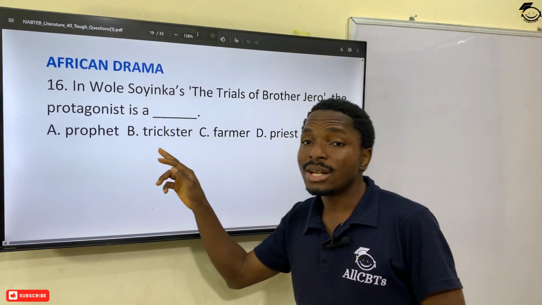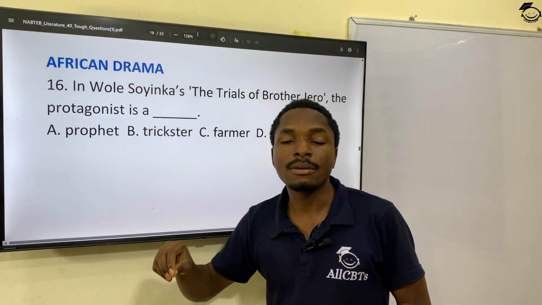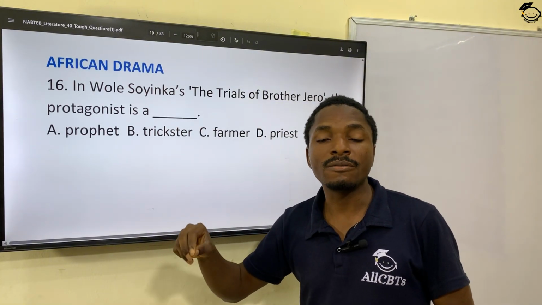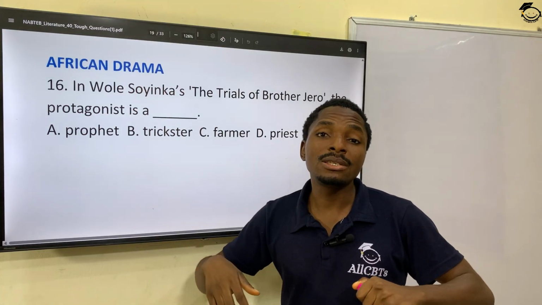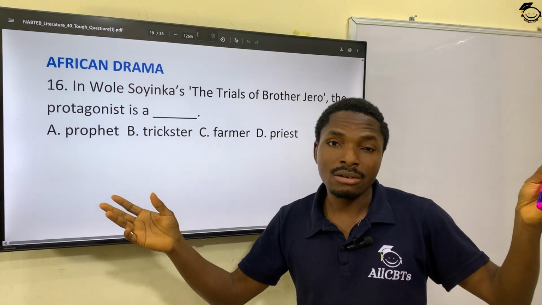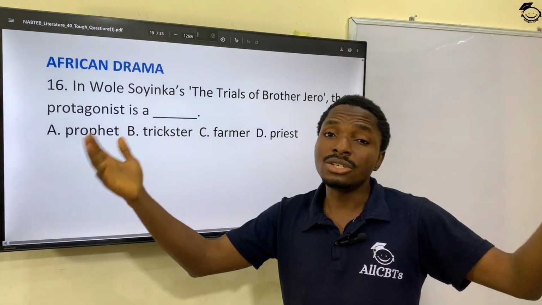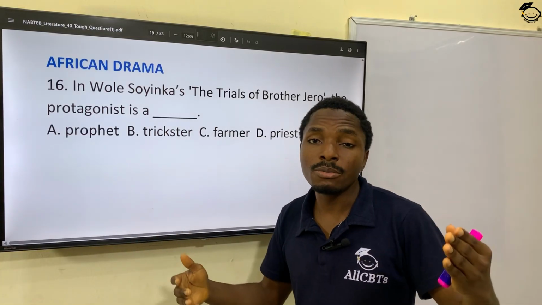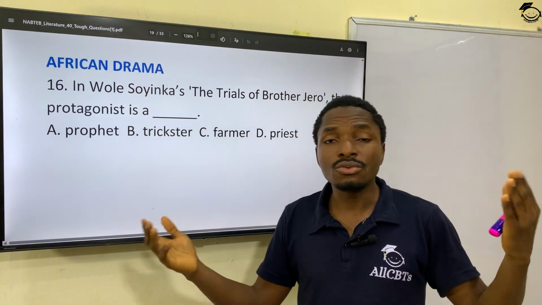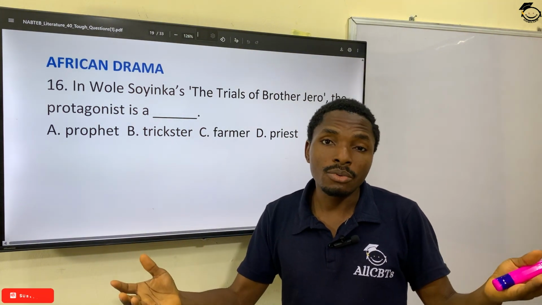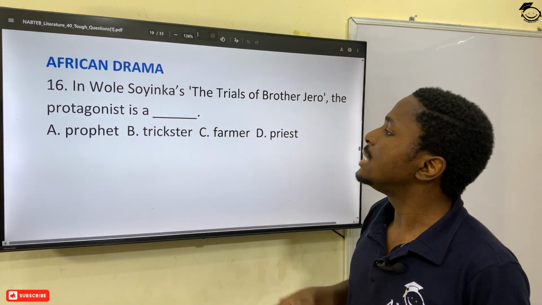Yes, he was actually a trickster in that piece of literature. So the story is about this religious leader, clergyman, as you like, who faked as a religious leader, but actually he was tricking people using devices. He wasn't a true person. So he was tricking people and making merchandise of them. So he's actually a trickster.